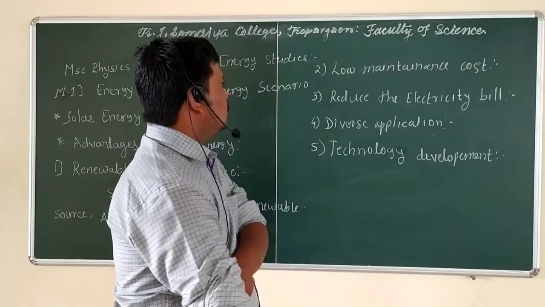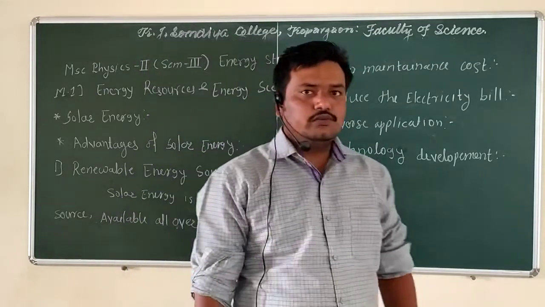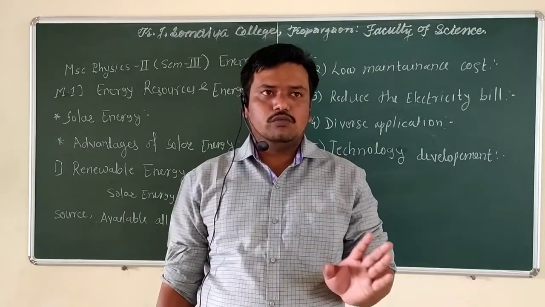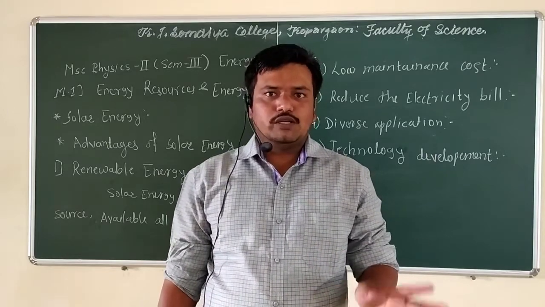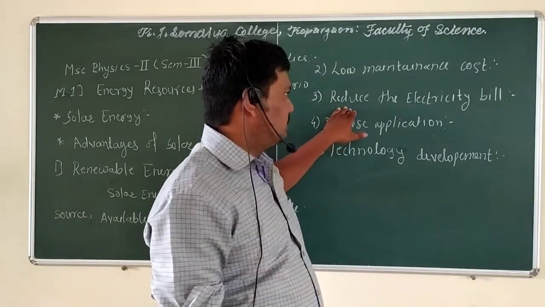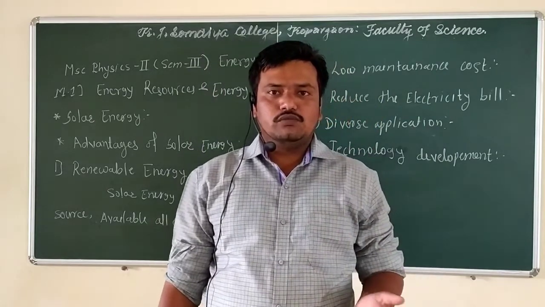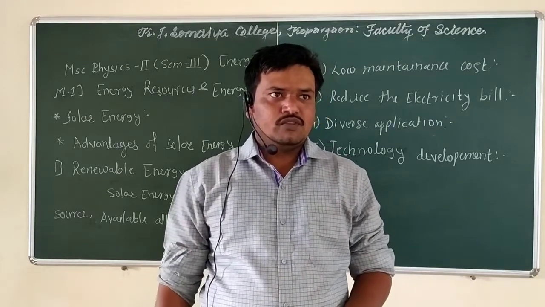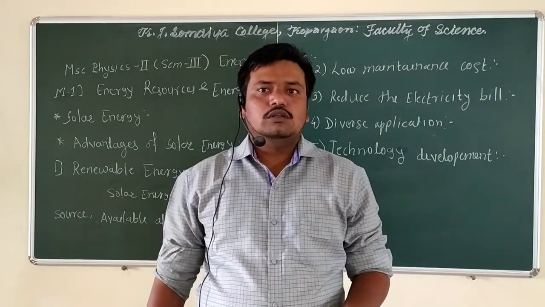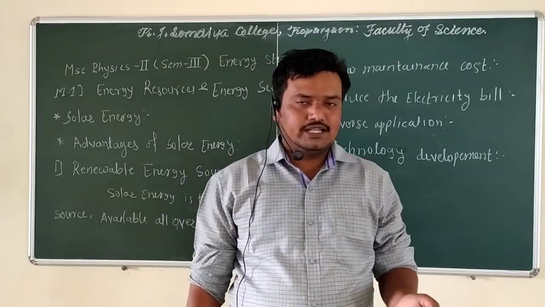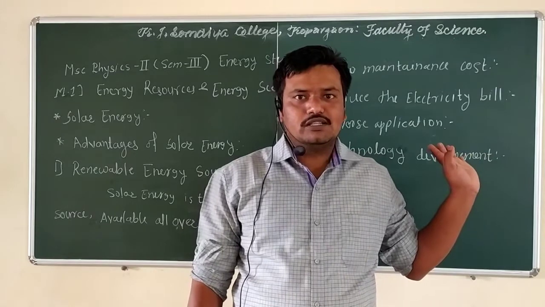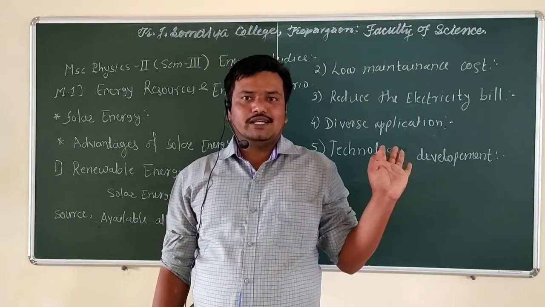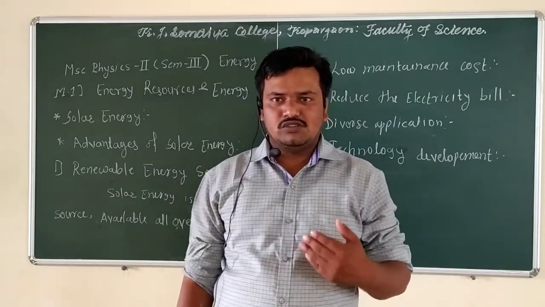Next one is low maintenance cost. If we have set up all the solar energy equipment, it has a very low maintenance cost and does not need regular maintenance. Next one is the reduced electricity bill. If we use other electricity sources for regular purposes, they consume a large amount of electricity bill, so we have to reduce this factor. We use solar energy equipment and sources, and that's why your electricity bill drops.